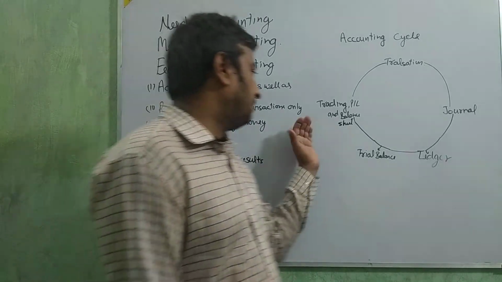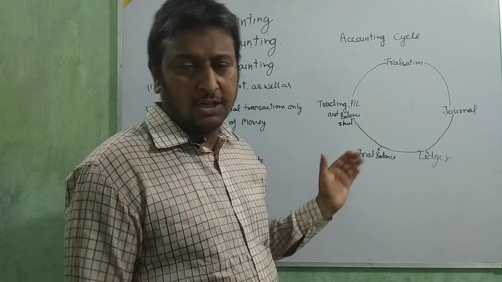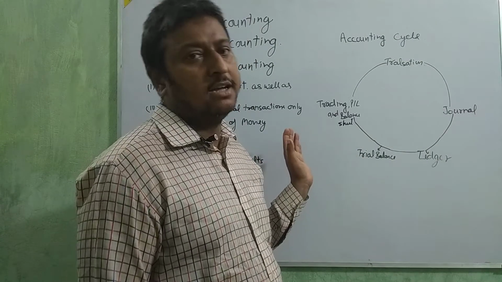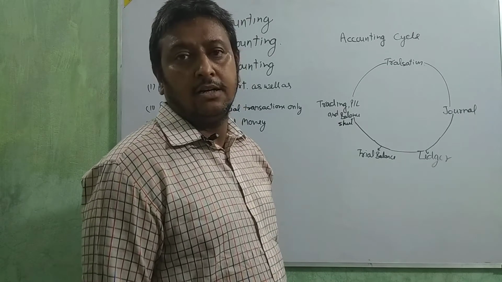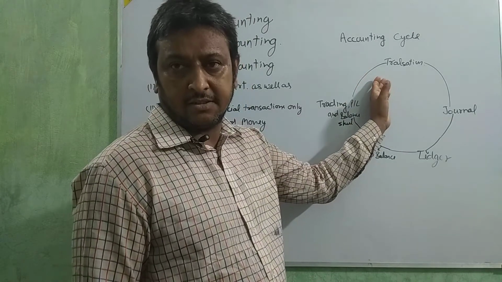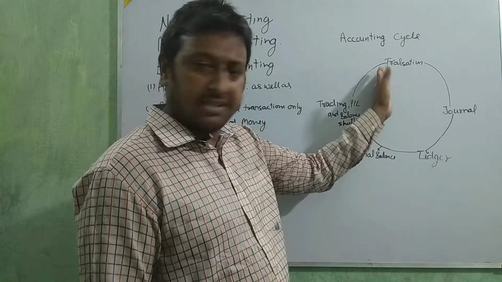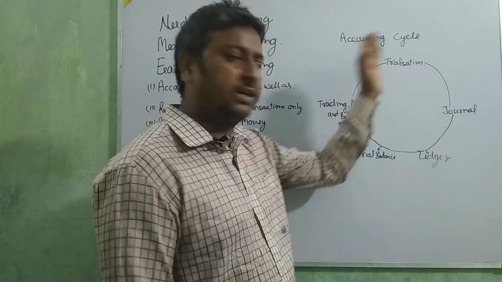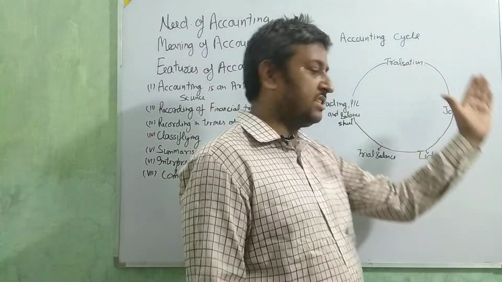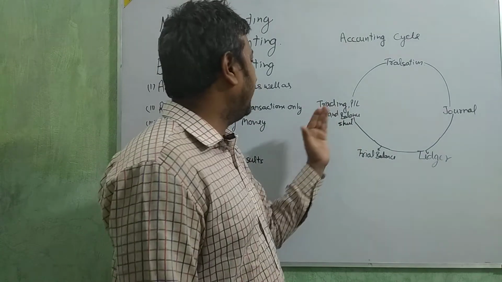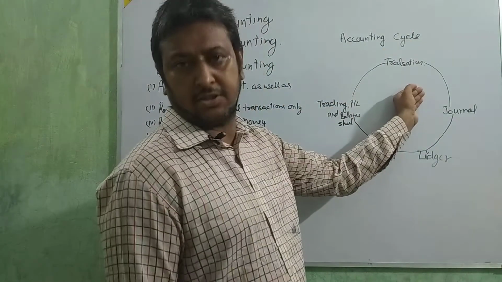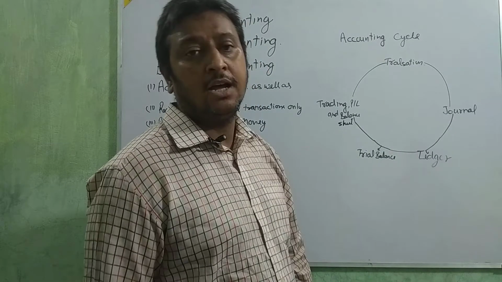Okay, after the balance sheet, we close the accounts. That year is finished. Okay, that year is finished, and then we again make transactions. This is called the accounting cycle, because transaction, then journal, then ledger, then trial balance, then trading, P&L and balance sheet, and again transaction. So we say this is the accounting cycle.